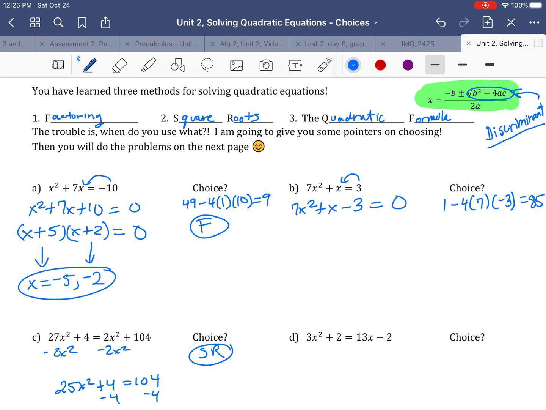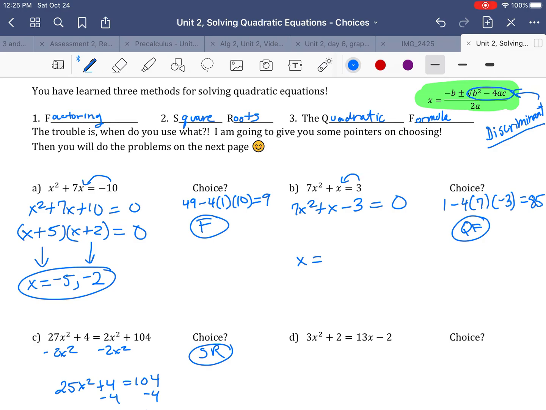All right, 85 is not something that I know the square root of. So my choice is going to be the quadratic formula. But look, I'm practically done with the quadratic formula because I just did all that hard work there. So in my quadratic formula, my answers are x equals negative b.